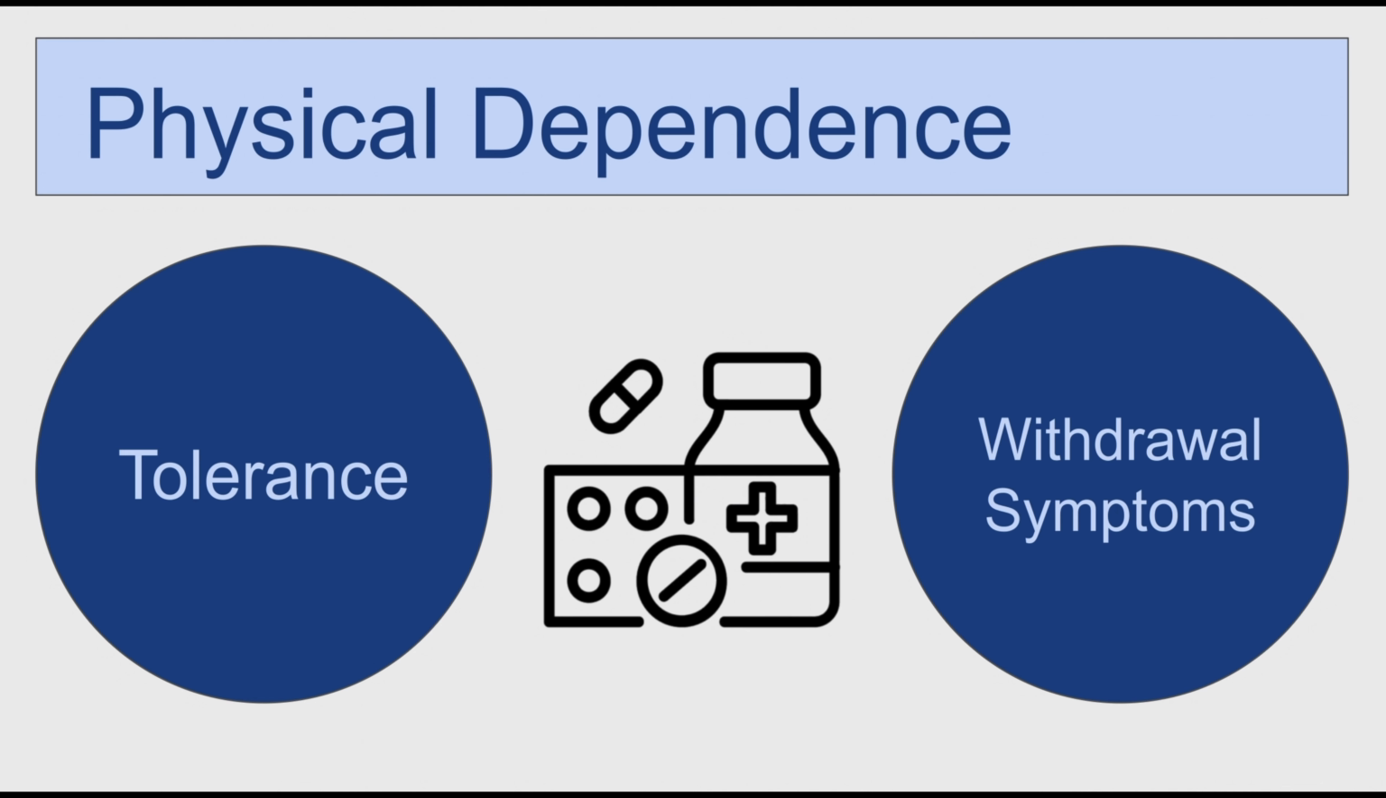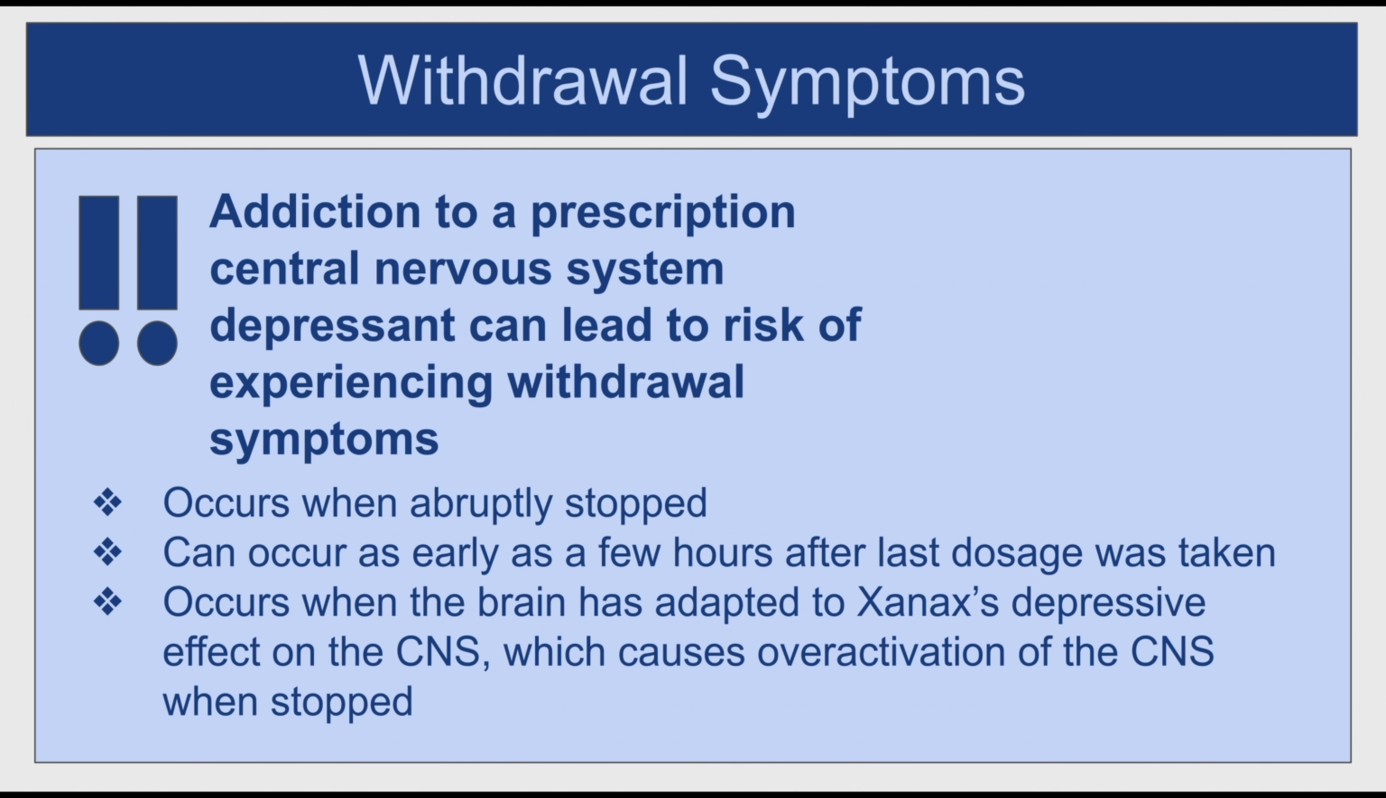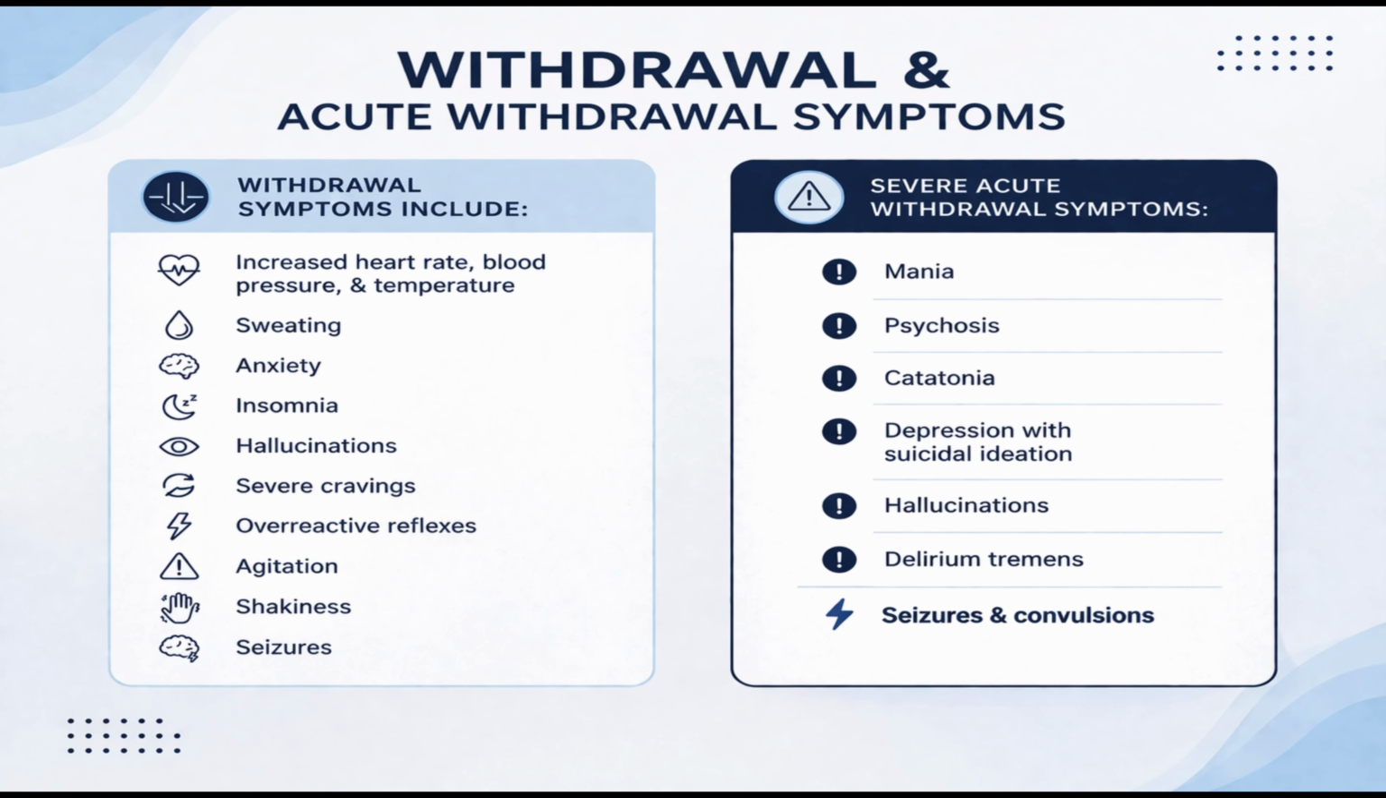With repeated usage of Xanax, individuals have a higher chance of developing a tolerance. They need more of the drug to cause an effect. As Xanax intake increases, this can lead to an increase in withdrawal symptoms, dependence, and addiction. Tolerance occurs when the brain has adapted to Xanax's depressive effect on the central nervous system, causing an overactivation when stopped. Now, there are two different types of withdrawal symptoms.